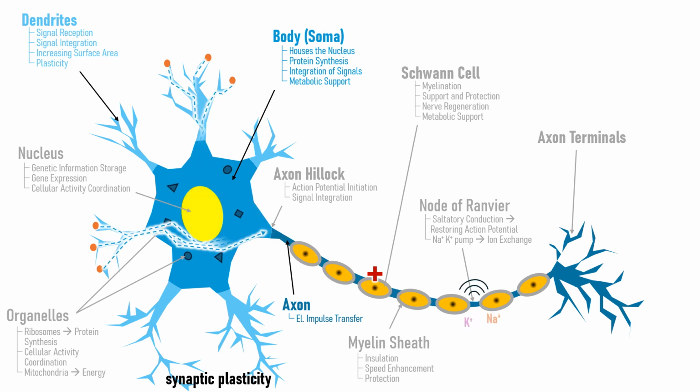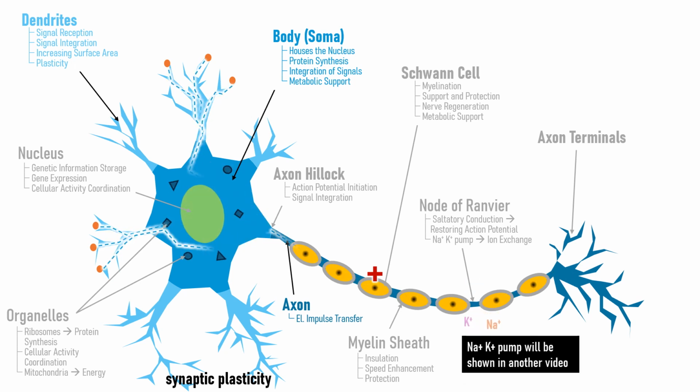Here, the sodium-potassium pump then works to restore the original ion concentration gradients by pumping sodium ions out and potassium ions back in, ensuring the neuron is ready for the next action potential. We will talk about the sodium-potassium pump more later.